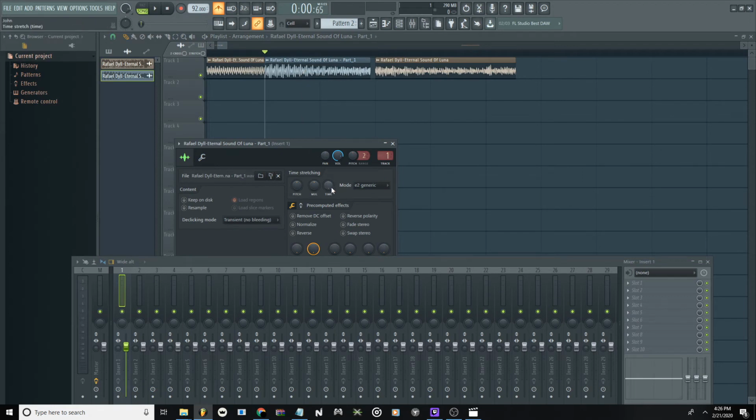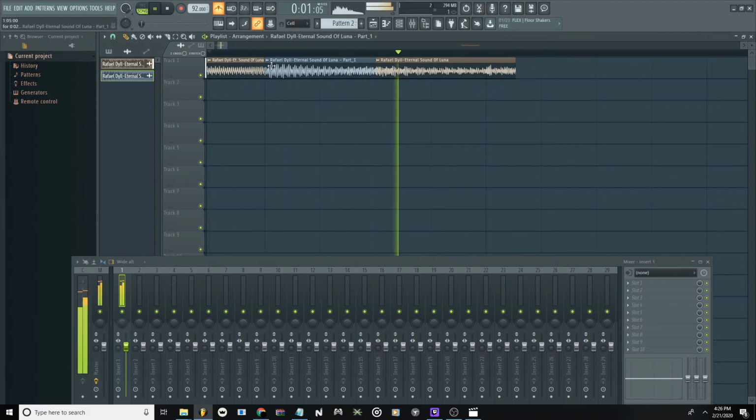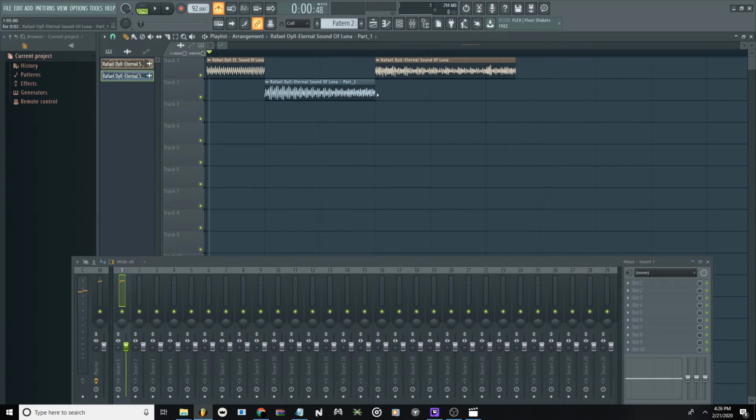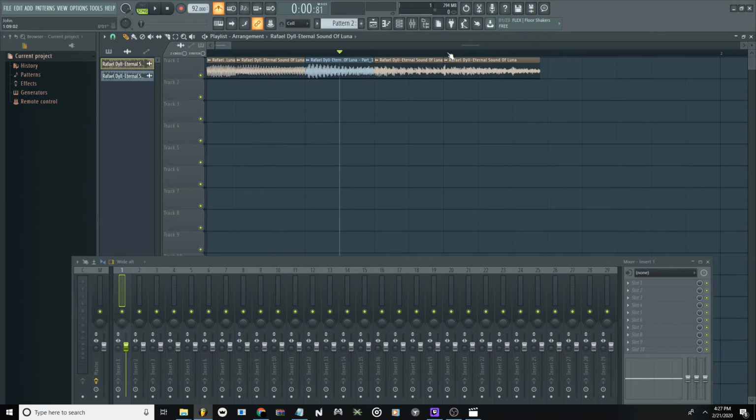So now what I can do is go to time stretching on the sample thing right here. Now if it's 1 bar, you can just go over here and hit 1 bar, but since this is not 1 bar, I have to just stretch it like this. So that's cool. And I just cut the remaining part. I think I happened to get the BPM pretty good on this sample. So that just made my life a lot easier. But I'm going to go through cutting this sample, and once I'm done, I'm going to replay the video.